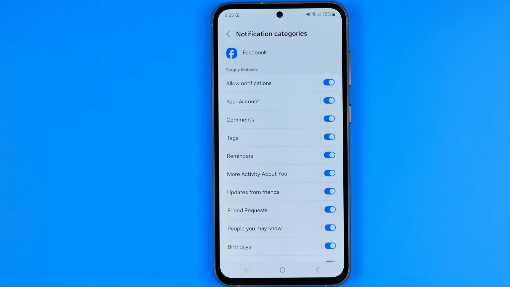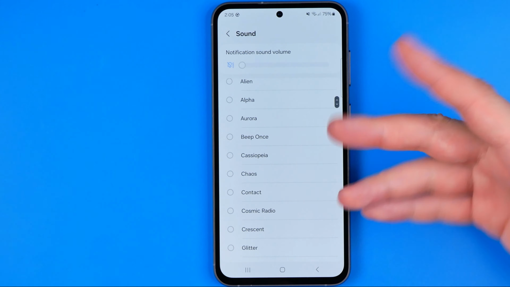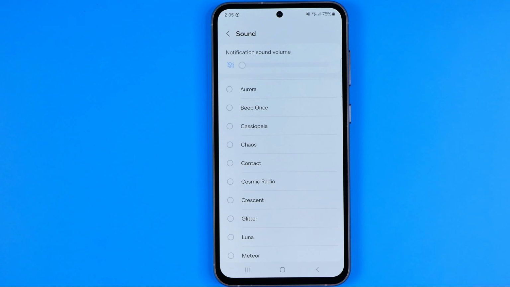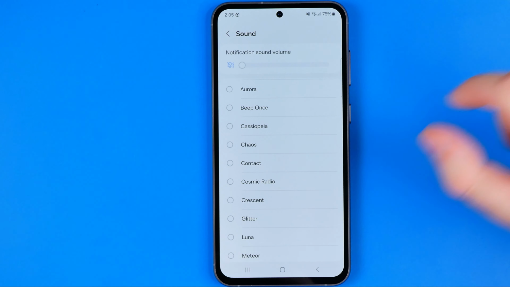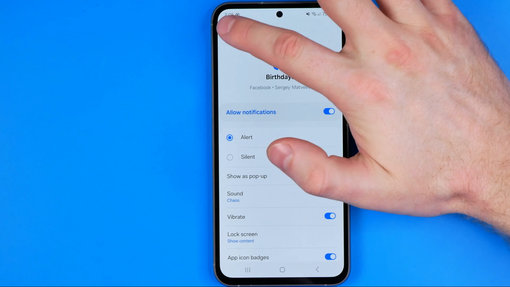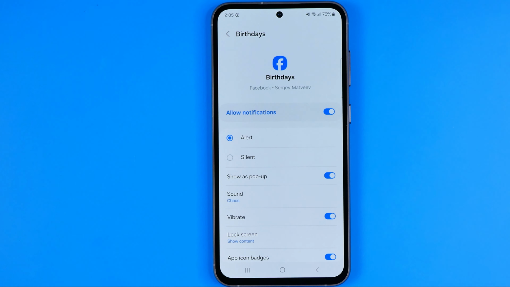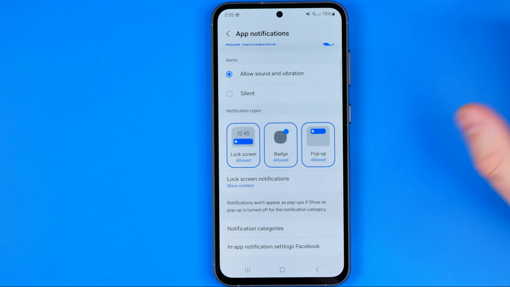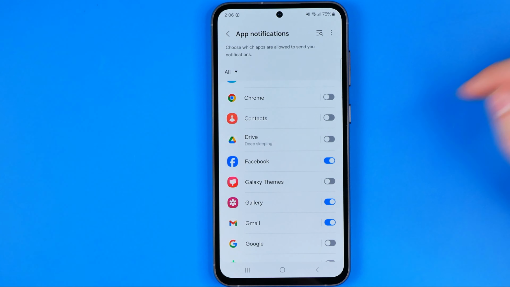Why not? We can get into birthdays, and that's where we can easily find sound. So I can tap at sound, and then I can select any sound from that list to set it as a sound for that types of notifications for that particular app. In this way, we can select it, and in the same way, we can configure different sounds for each type of notifications, and the same about other applications.